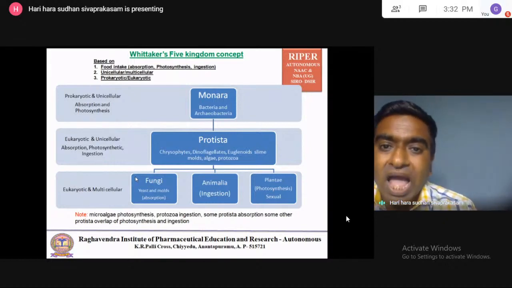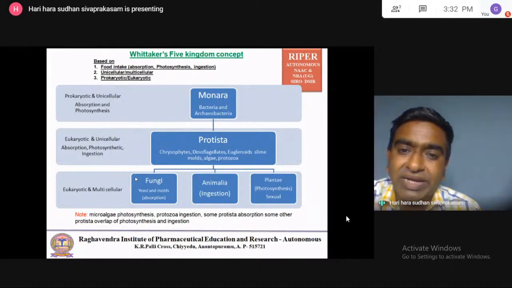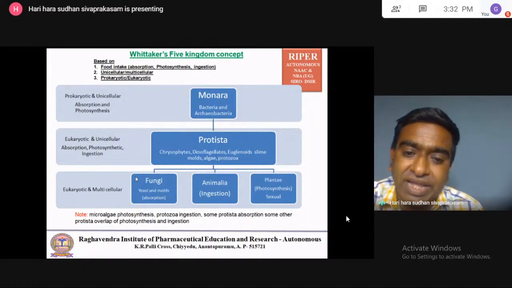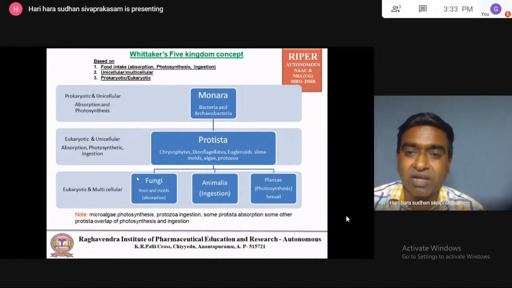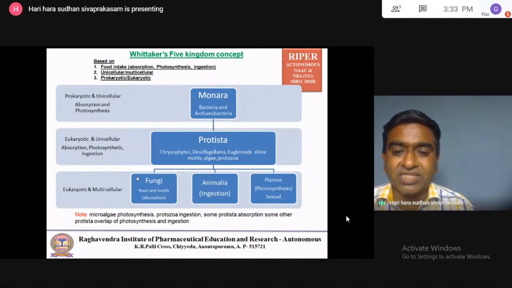Okay, so among the following kingdoms, which has all three modes of food intake? Protista is the kingdom which has all three modes of food intake: absorption, photosynthesis and ingestion. In Monera, ingestion is absent. You have to remember these critical points in terms of GPAT. Then moving on to the next slide.